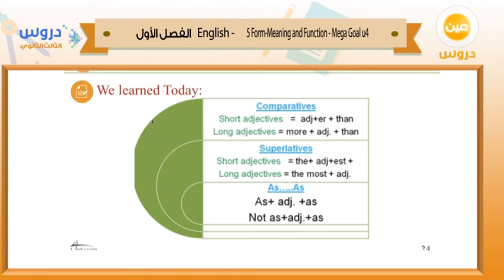So finally, we learned today comparatives for short adjectives: adjective plus er, and for long adjectives, more plus adjective. For superlatives of short adjectives we add the plus the adjective plus est. For long adjectives we add the most plus the adjective. For using as in the case of equality or non-equality, we have to use as plus adjective plus as, or not as plus adjective plus as. Is that clear? So this is the end of our lesson.